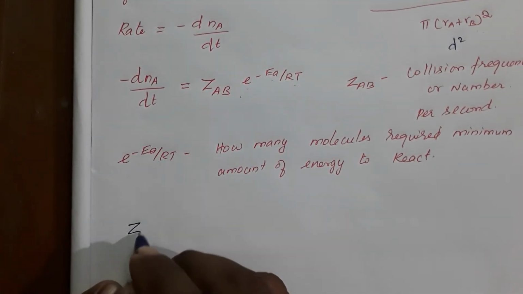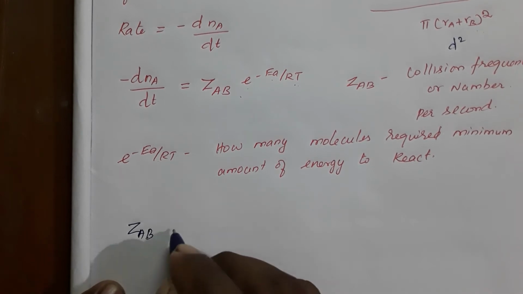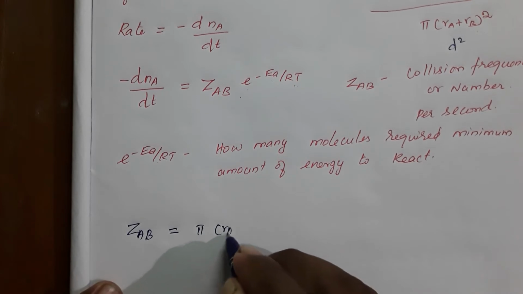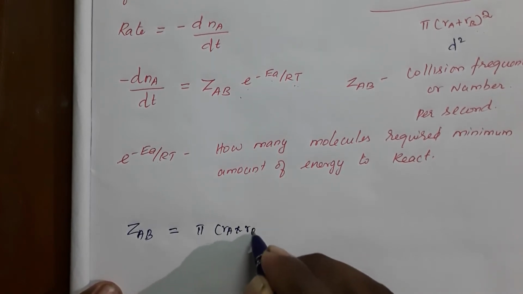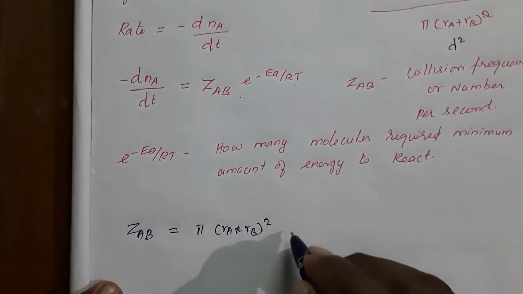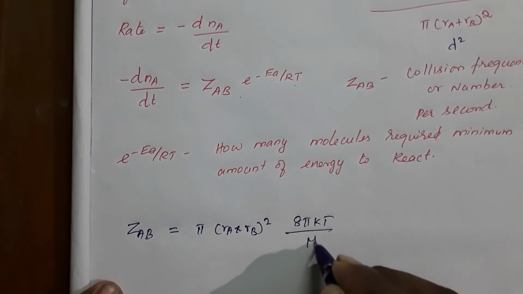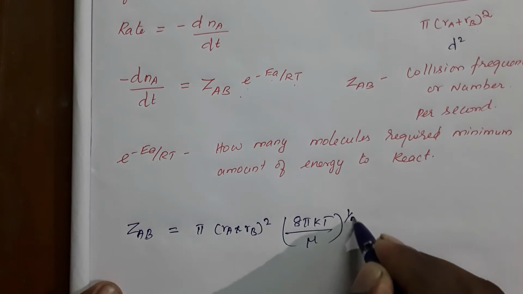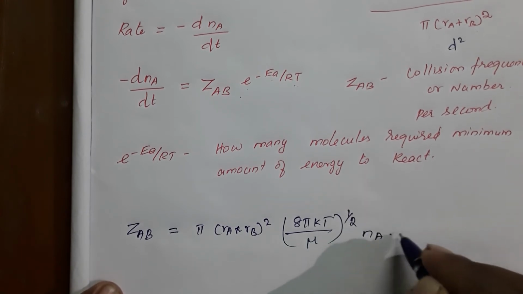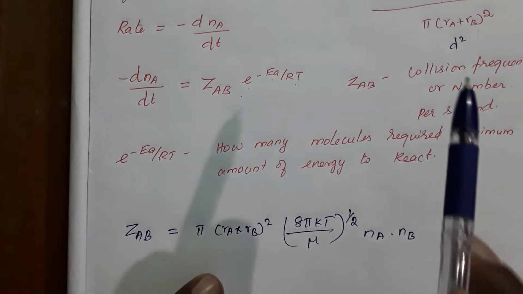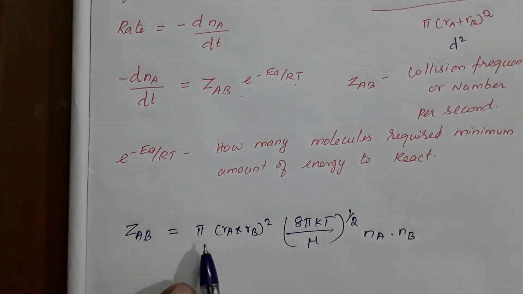For the effective collision frequency, that is equal to pi Ra plus Rb whole square, into 8 pi kT by mu to the power 1 by 2, into Na into Nb. This is from the diagram, pi r square, that is pi of Ra plus Rb whole square.